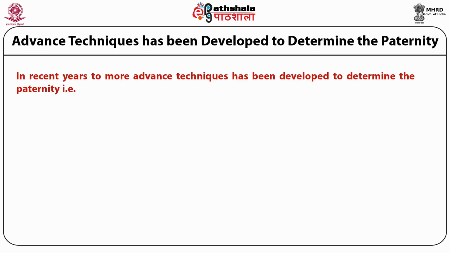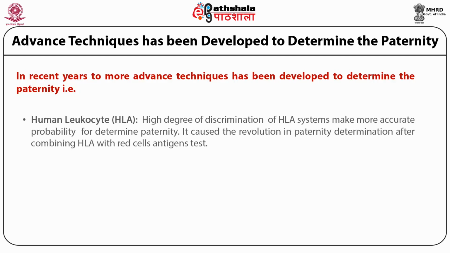In recent years, more advanced techniques have been developed to determine paternity, that is, the human leukocyte antigen and electrophoresis methods. First, I will talk about the human leukocyte antigen, that is HLA. The high degree of discrimination of the HLA system makes for more accurate probability in determining paternity.